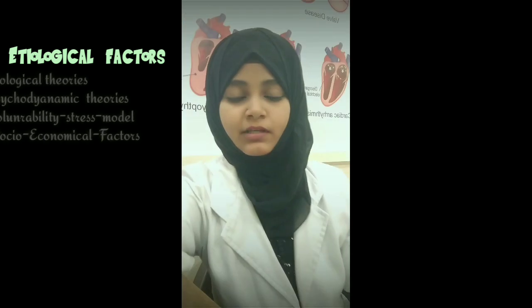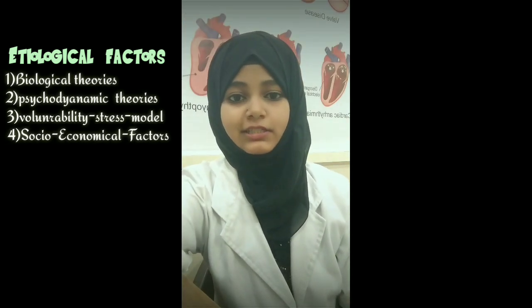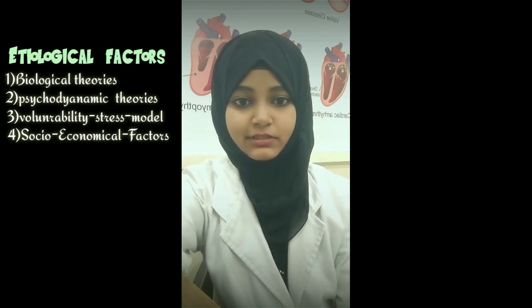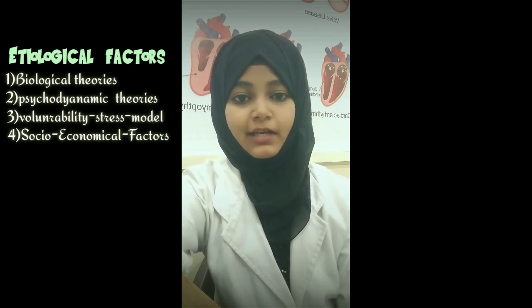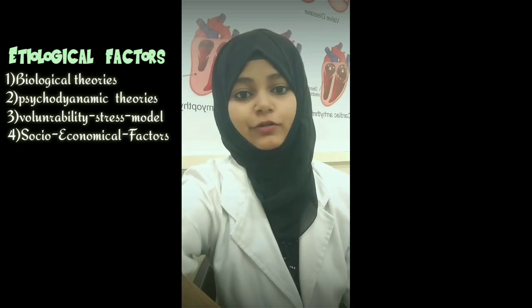The first one is biological theories, the second is psychodynamic theories, the third category is the vulnerability stress model, and the fourth category is socio-economic factors. So we will see the first, the biological theories.